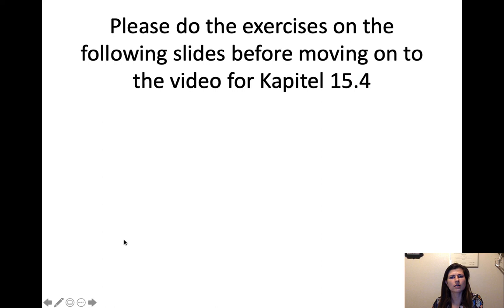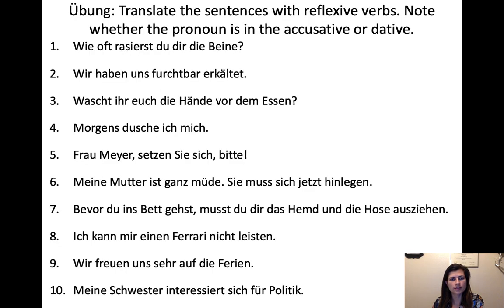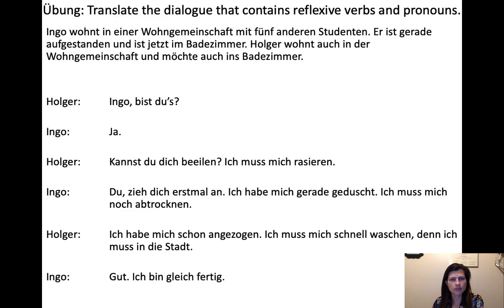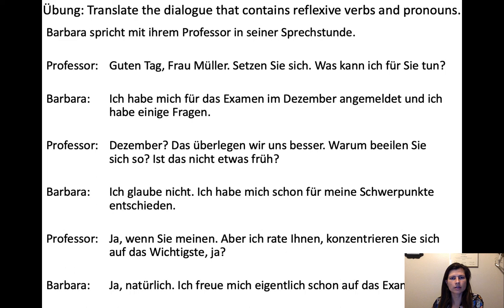Okay. So now we have some practice with our reflexives. There's a bunch of sentences for you to translate and decide what sounds the best to get these reflexives into English. So there are some sentences, and then a little dialogue, and then another dialogue. So viel Spaß, have fun with these exercises, and I will see you in the next video.